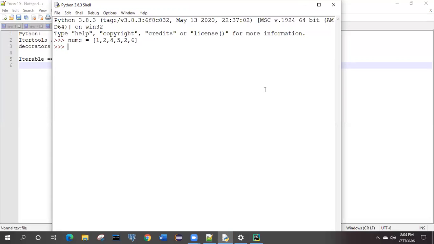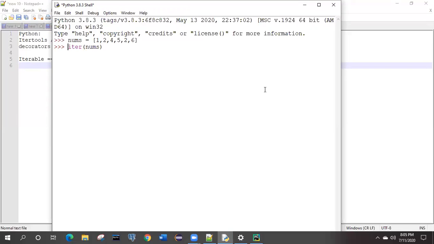By default that iteration will be in the forward direction only, starting from the 0 index to the next, like that till the end. For this purpose, we have one method known as iter. In the nums list we have some elements present, and in that list we need to iterate.